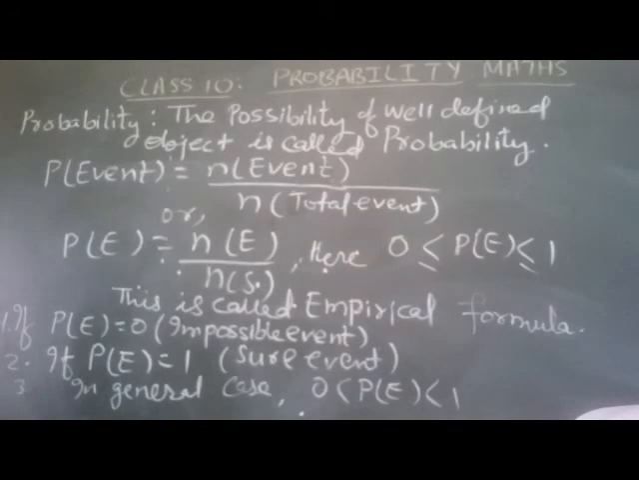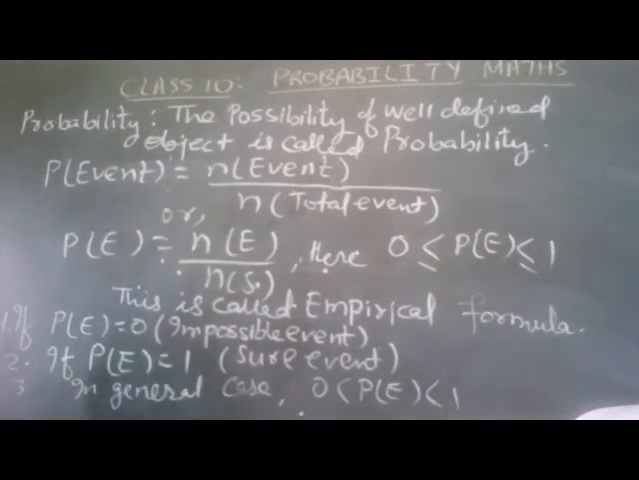Okay. Now if the probability of any event is 0, that is called an impossible event. Suppose the example is: find the natural number between 3 and 4. So this is the case of an impossible event. If the probability is 1, that is called a sure event.